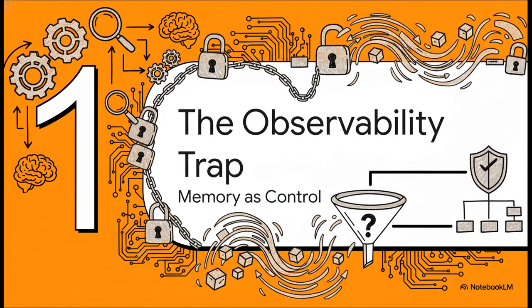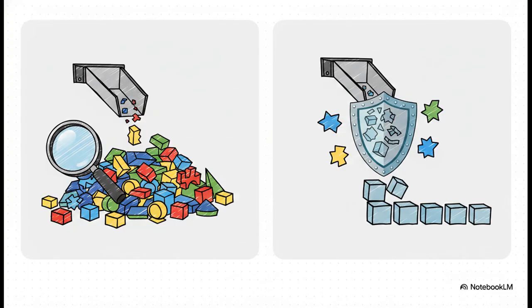Section 1. The observability trap, or when memory masquerades as control. Okay, so the industry is currently making this quiet yet massive category error. Because, let's be real, instrumentation is just easier to build than enforcement. So teams are heavily investing in AI observability tools, and they're treating that investment as if it were actual governance. But there is a crucial, absolute dichotomy here.